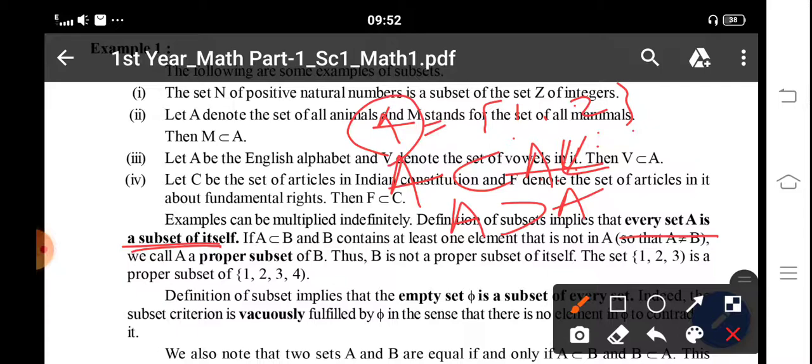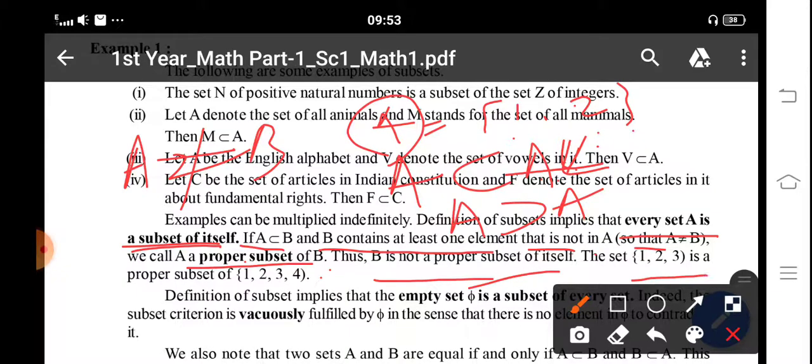Okay. So if A is a subset of B and B contains at least one element not in A, so that A is not equal to B, we call A a proper subset of B. That means B is not a proper subset of itself. Look here, {1, 2, 3} is a proper subset of {1, 2, 3, 4}. All the elements of the first set are available in the second set, so we say it is a proper subset.